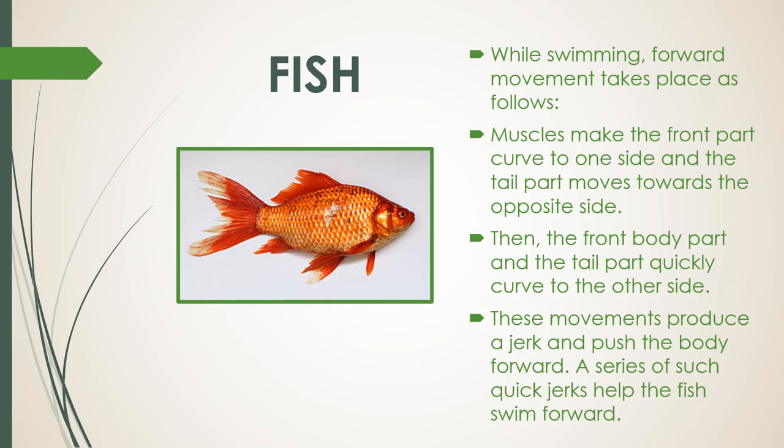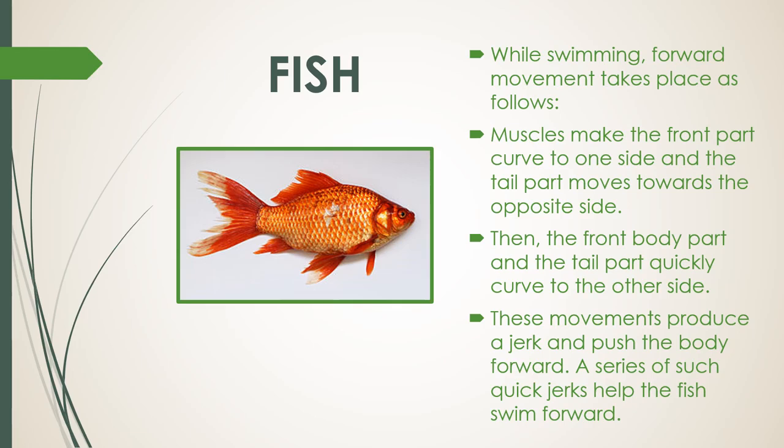Special features are present in fish which help in swimming. Besides the tail, these structures include fins and flexible backbone. The skeleton of the fish is covered with strong muscles. Fins provide stability and direction while swimming and prevent the body from rolling. Thus the fish can swim easily in water.